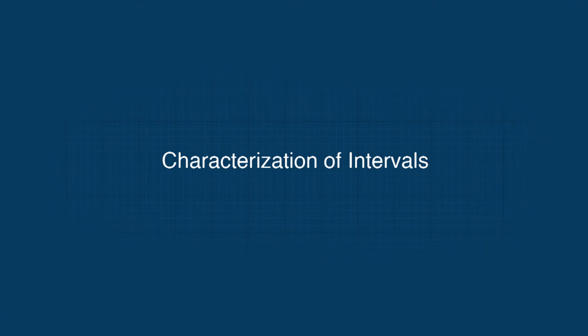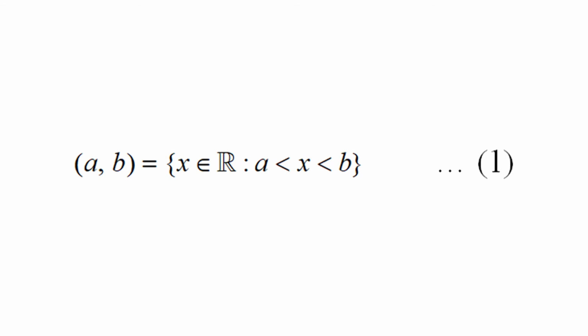Characterization of intervals. So far we have encountered various types of intervals. If a, b belong to R and a < b, then the open interval determined by a and b is the set (a, b) = {x ∈ R such that a < x < b}, equation 1. The points a and b are called the endpoints of the open interval (a, b), but the endpoints are not included in the open interval.